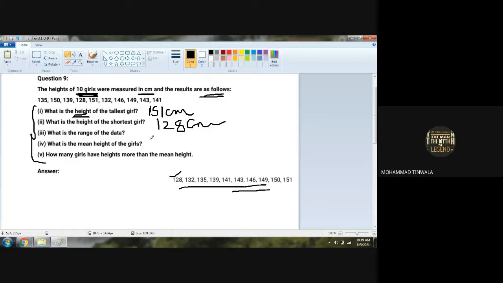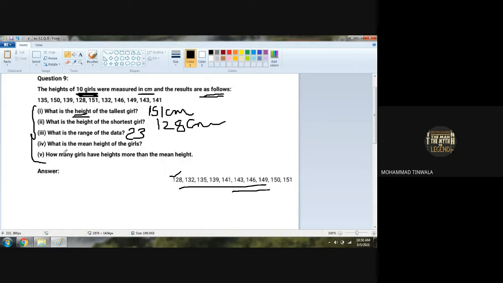What is the range of the given data? So 151 minus 128. Any doubt? પેલા લખવાનું highest minus lowest. Okay, girls. So this will be converted to 11. So 11 એટલે 3 થશે અહીંયા. Unit place માં this will be cut as 4. 4 minus 2 is 2. 23. So 23 is the range of the given data. Okay?